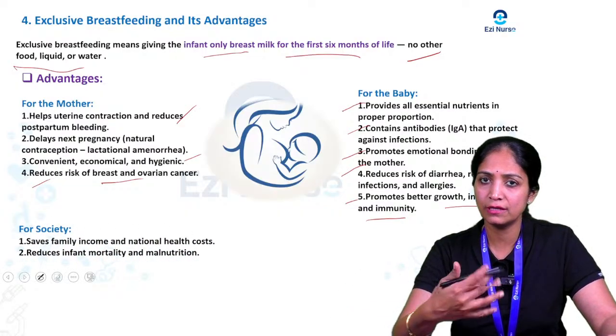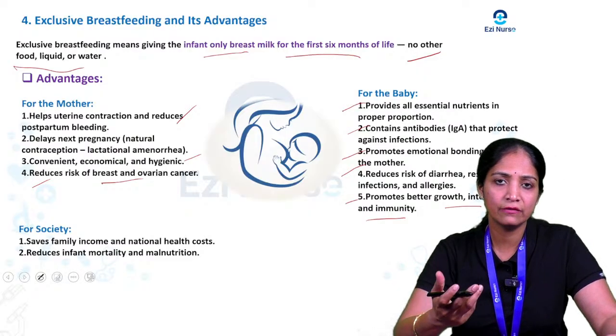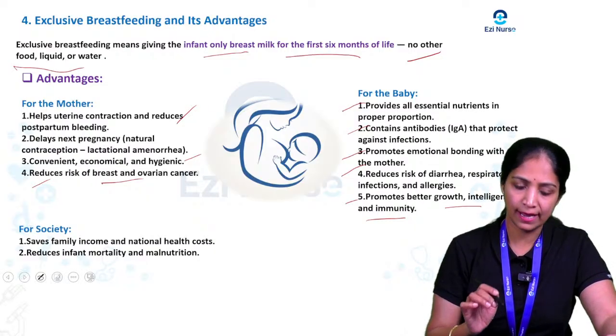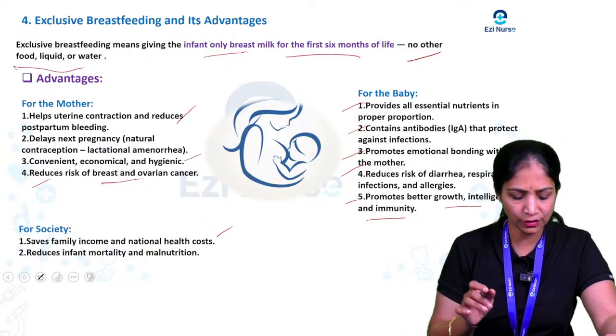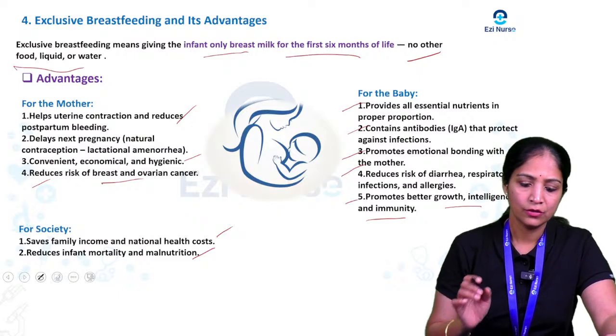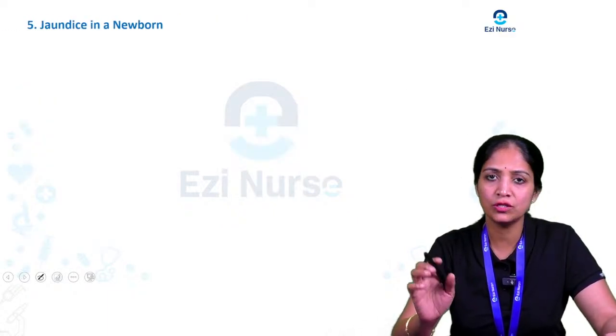Then, coming to the importance for society, exclusive breastfeeding gives advantages for society also: it saves family income and national health cost, and it reduces the infant mortality rate and malnutrition. So these are the main advantages of breastfeeding. Next, we will see another question, that is